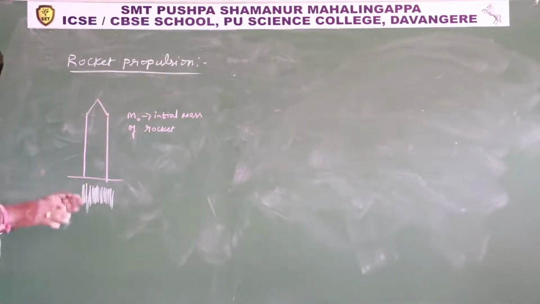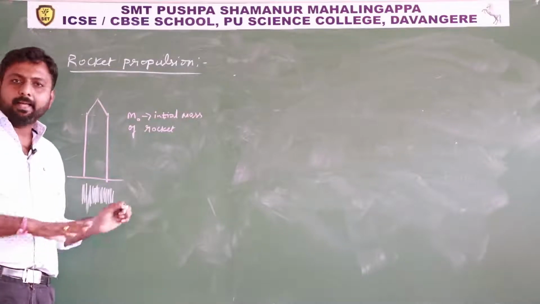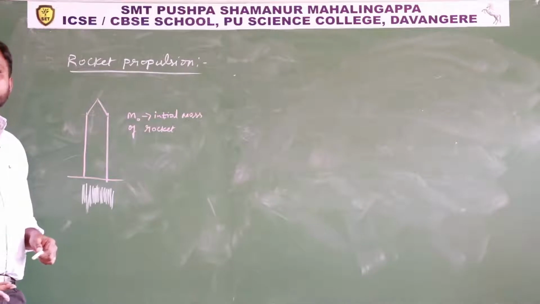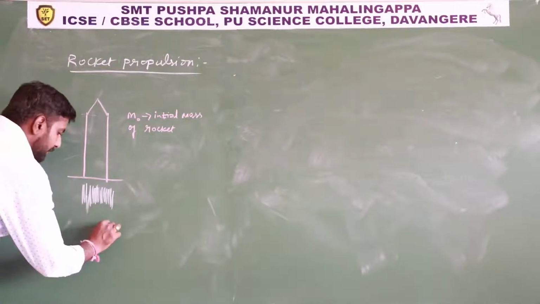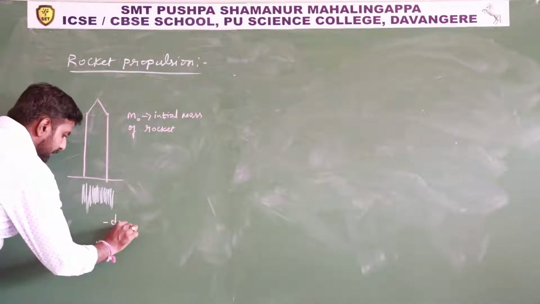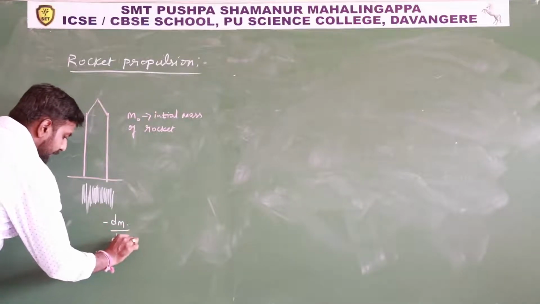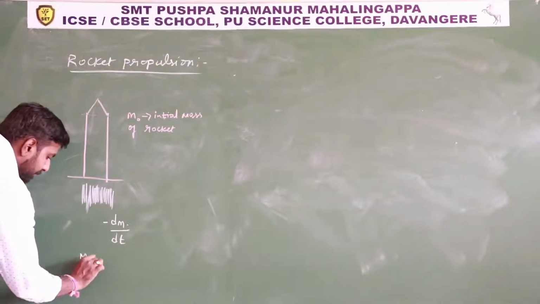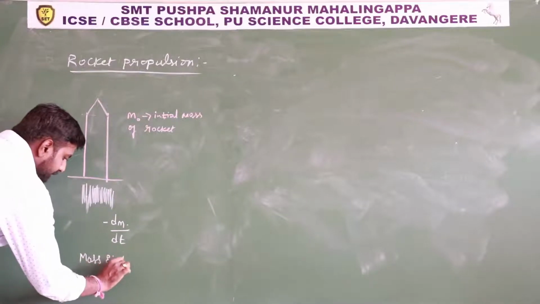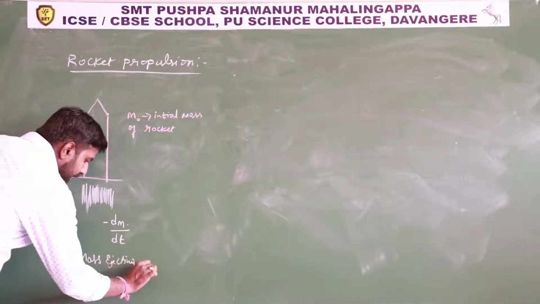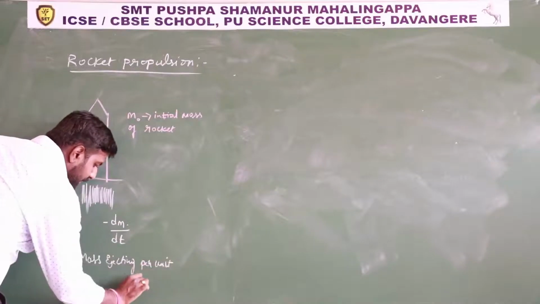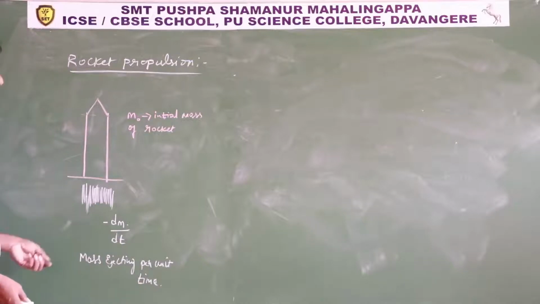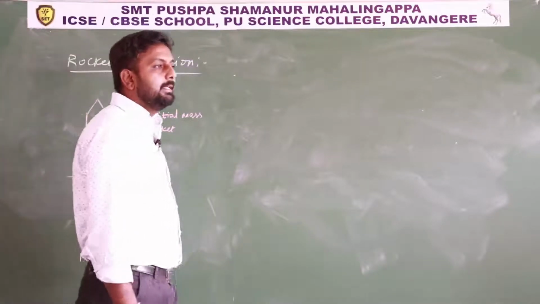Here what you have to consider, the mass is ejecting per unit time, right? So the fuel is burning, gas is coming out, means definitely the mass is ejecting, a variable mass system. So mass is varying with time. I will consider that mass ejecting per unit time as dm by dt. This is mass ejecting per unit time. Rate of change of mass also you can consider. Minus sign indicates it is decreasing.